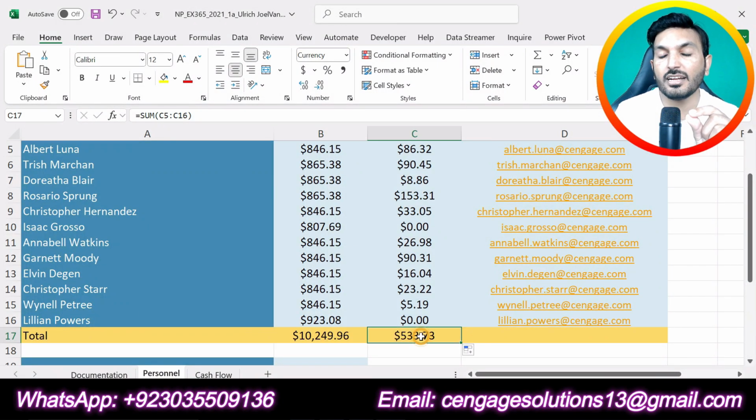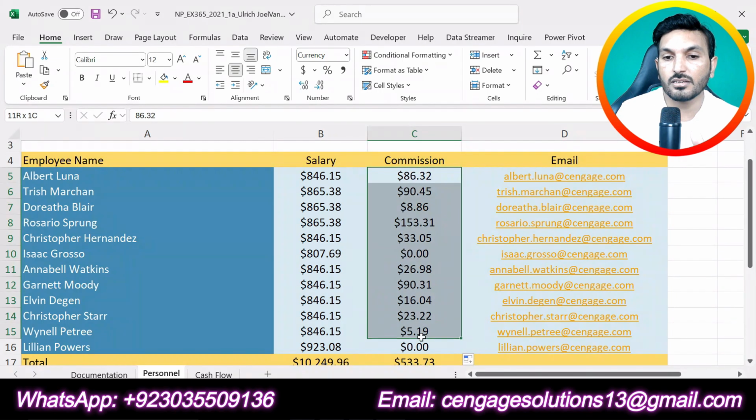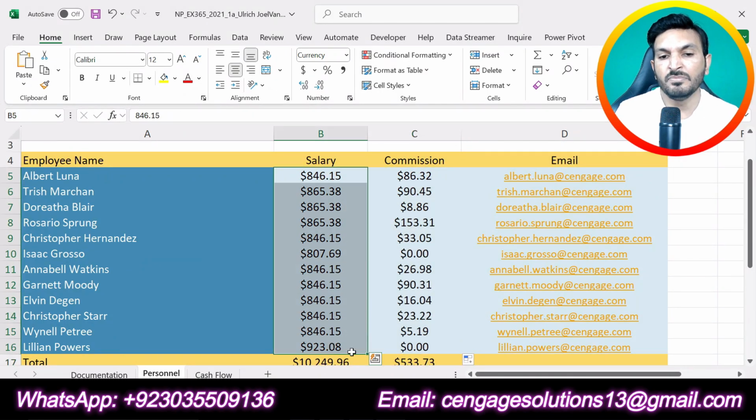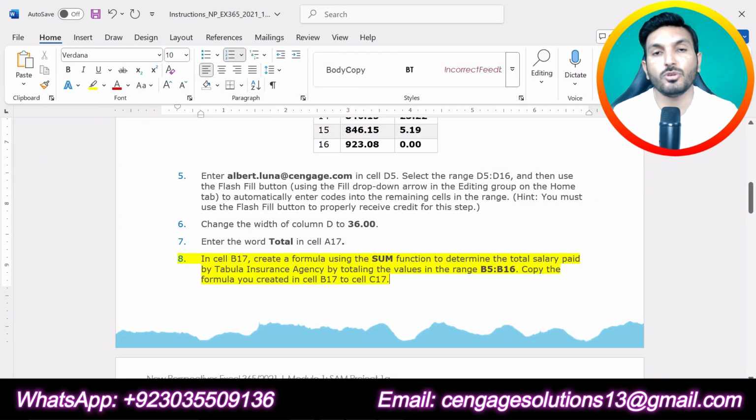So now you can see that we got the total in column C. That will be the total or sum of C5 up to C16. So this is the total of this range, C5 up to C16, and this is the total of the other range. So we got both totals. That means we are done with step number 8 of the assignment as well.